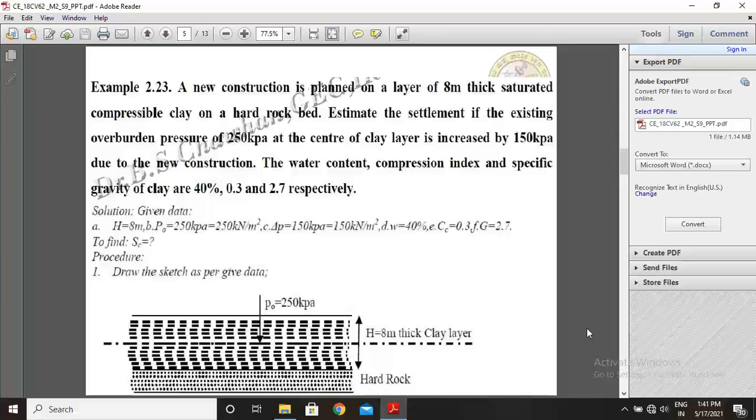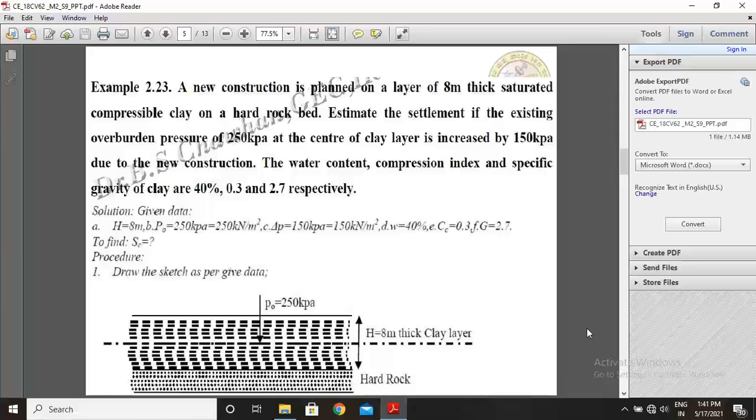Estimate the settlement if the existing overburden pressure of 250 kPa at the center of clay layer is increased by 150 kPa due to the new construction. The water content, compression index and specific gravity of clay are 40%, 0.3 and 2.7 respectively.